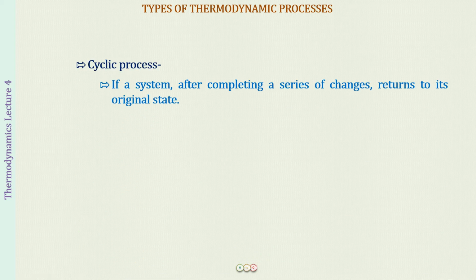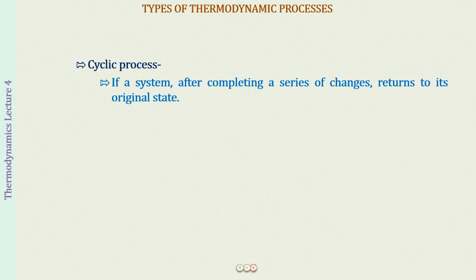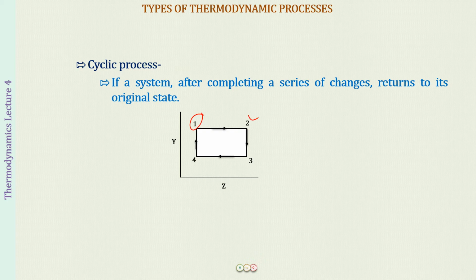Now, after these 4 processes, there is one more process that you learned about in the last lecture also, and that is called the cyclic process. I hope you all remember that a cyclic process is that process in which the system, after completing a series of changes, returns back to its original state. For example, if the initial state is state 1, then the process goes to state 2, then to 3, then to 4, and finally it returns back to 1.